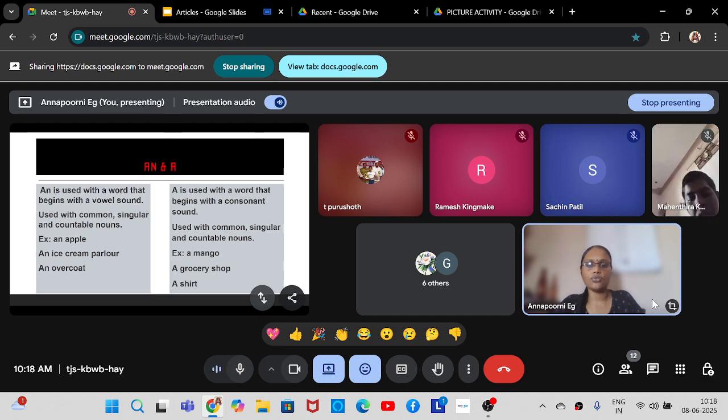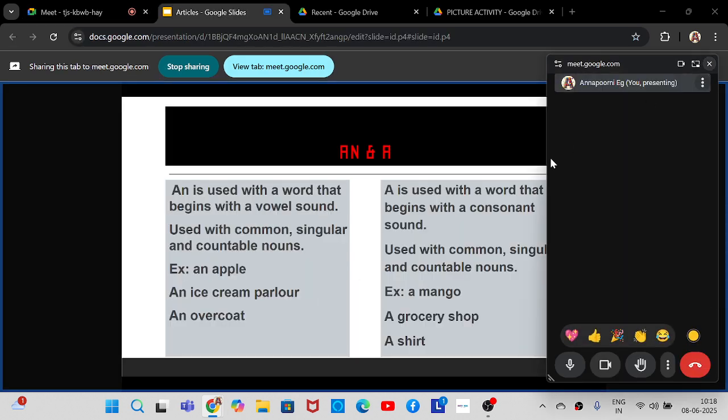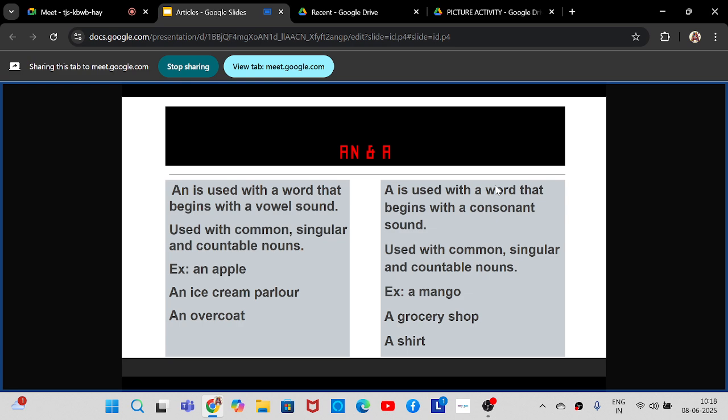Okay, so a is used with words that begin with a consonant sound, and an is used with words that begin with a vowel sound. Now, please listen. Whenever I am telling the word vowel sound or consonant sound, I am not only focusing on the alphabet. I am not only giving importance to the first letter, I am giving importance to the sound. The sound, vowel sound or consonant sound. Rather than giving importance to the alphabet, I am giving more importance to the sound.